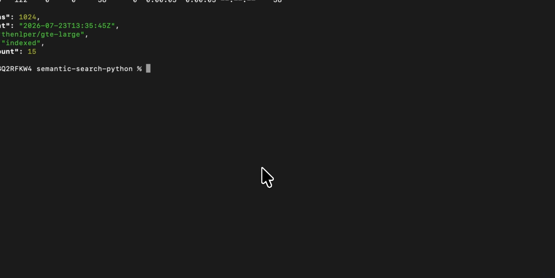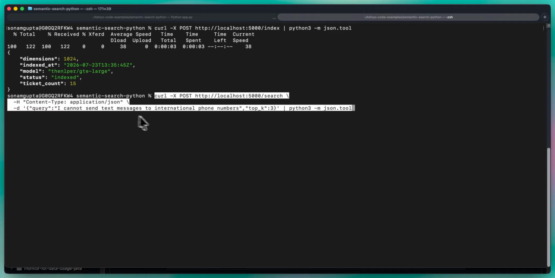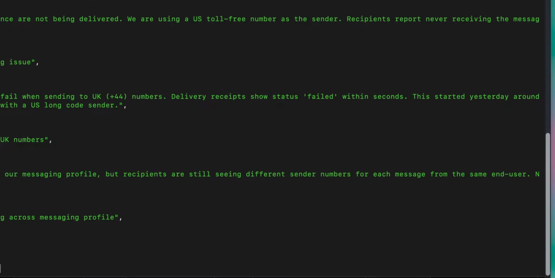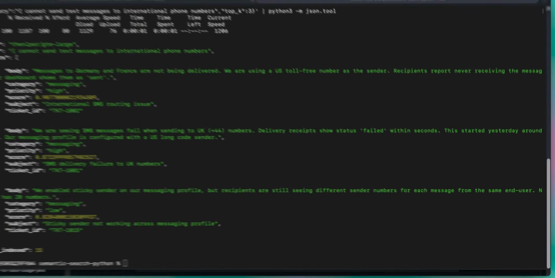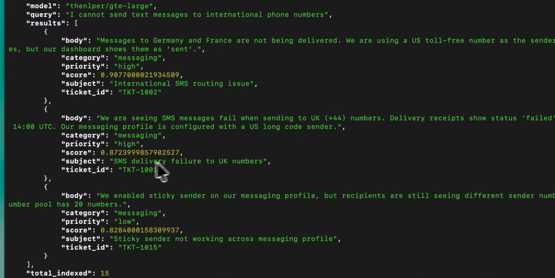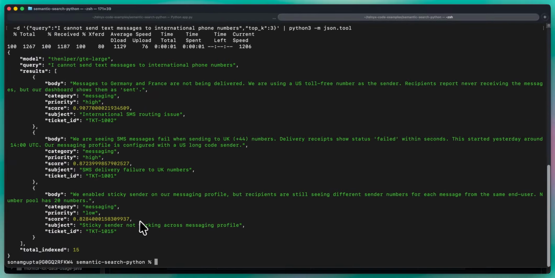I have this curl command, where the query is "I cannot send text messages to international phone numbers," and it's going to return top K, which is 3. So it's going to return the top 3 results. And here's the result. We have an international SMS routing issue. Then the other subject says SMS delivery failure to UK numbers. Third one here says sticky sender not working across messaging profile.